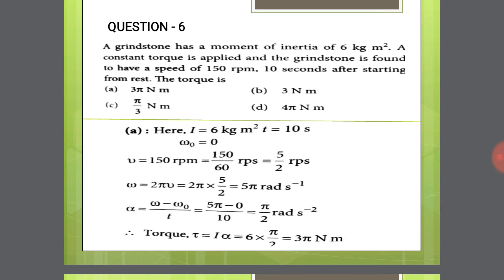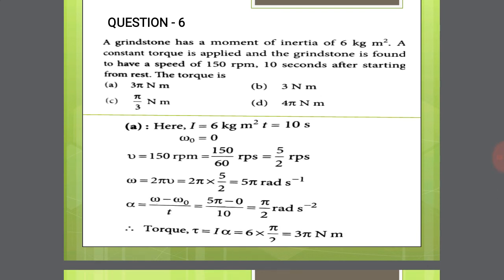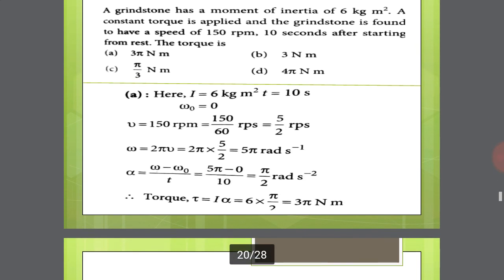150 rpm is 5 by 2 rps. By using this formula, omega is equal to 2 pi mu. So 2 pi is constant, mu means 5 by 2. Simplify this equation: 5 pi radian per second. Substitute in alpha is equal to omega minus omega naught divided by t. Final angular velocity 5 pi radian per second, initial angular velocity 0, time interval 10 seconds. Simplify, finally we get pi by 2 radian per second square.